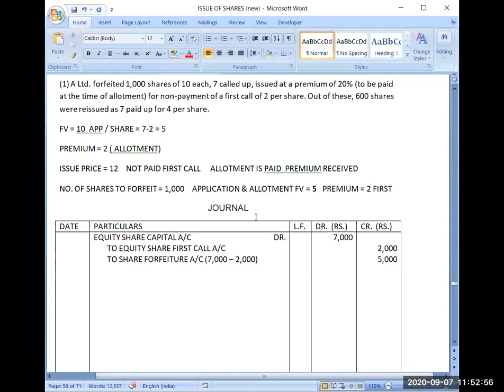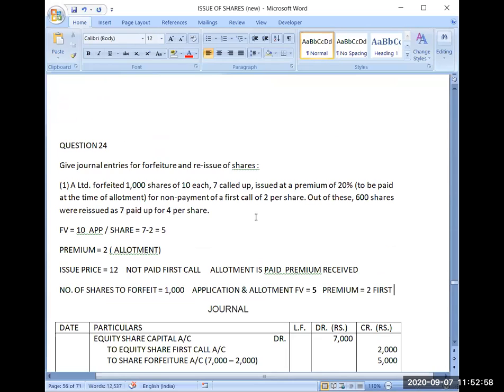That I told at that time. That's why I am saying please listen to each and every point carefully. 20% has nothing to do with this called up value. 20% of what? 20% of face value, and face value is rupees 10.